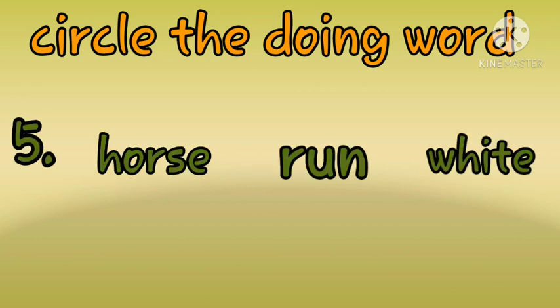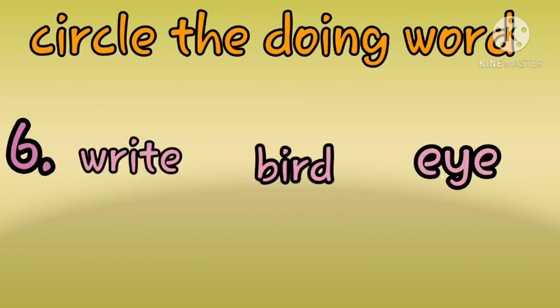Okay, so here I have the fifth set of words. Now the first one is horse. Horse means ghoda. The second one is run. Run means dourano. And the third one is white. White means shada. So, in between the three words, which one is the doing word or action word? Yes, you guessed it right. So, please circle it.